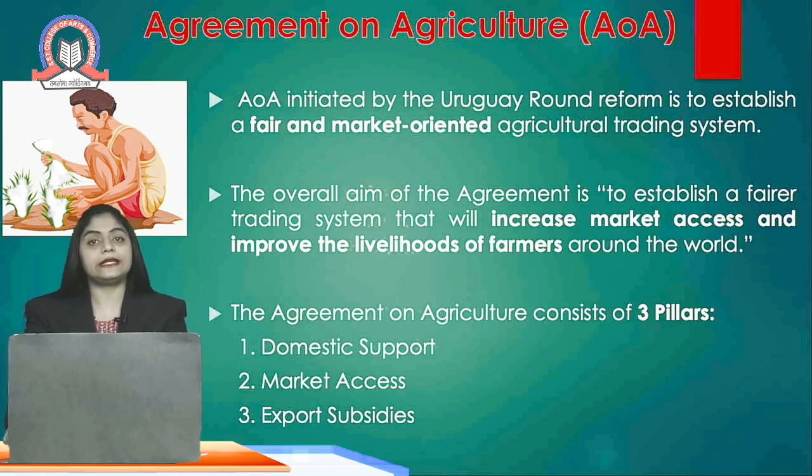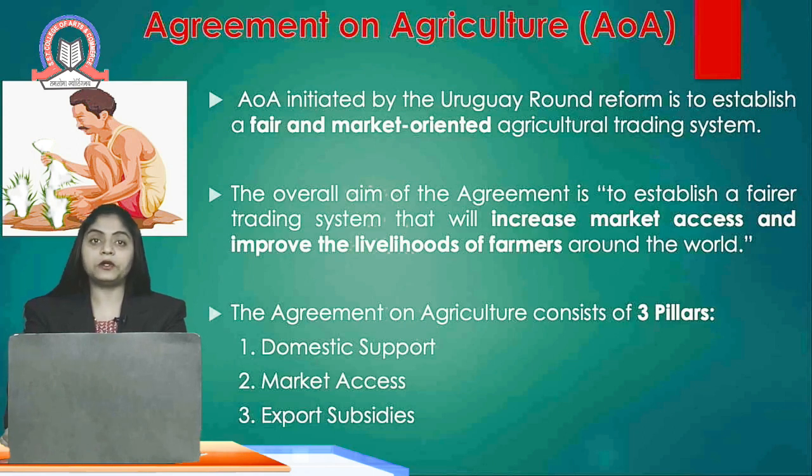At that point of time, the AOA was established for a fair and market-oriented agricultural trading system. The overall aim of the Agreement on Agriculture is to establish a fairer trading system that will increase access to the market and also improve the livelihood of farmers in the entire world.